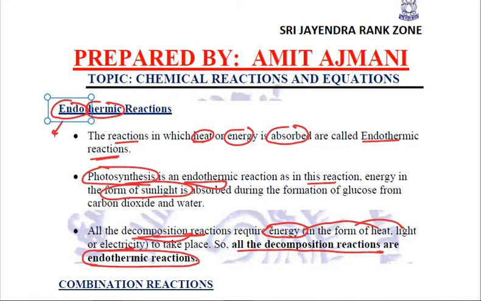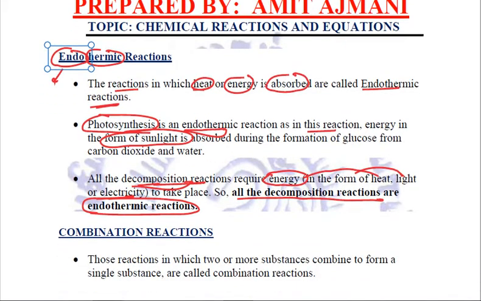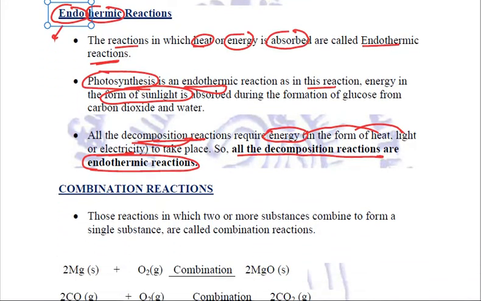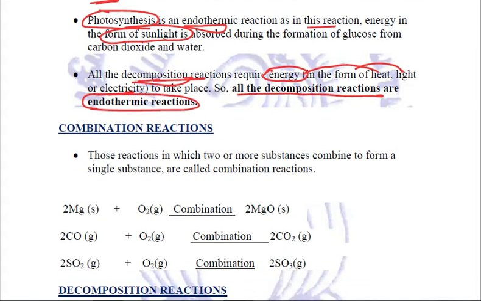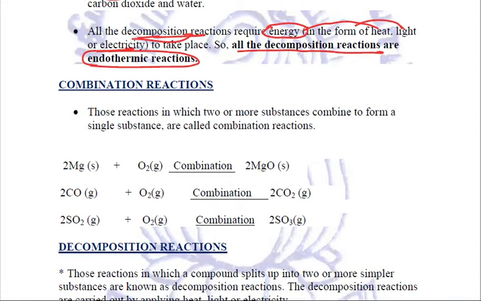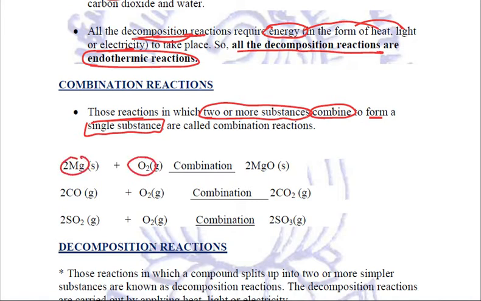Fine. The next type of reactions that we need to know are the combination reactions. As the name suggests, these are the reactions in which two or more substances combine to form a single product. A single substance is getting formed. These are called combination reactions. For example, on reacting magnesium and oxygen, magnesium oxide is formed.